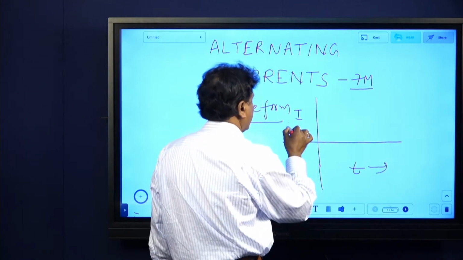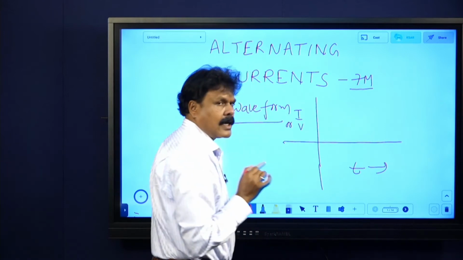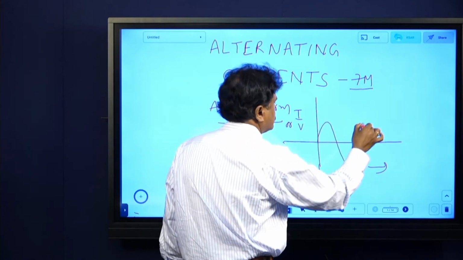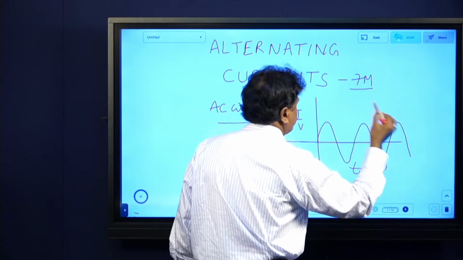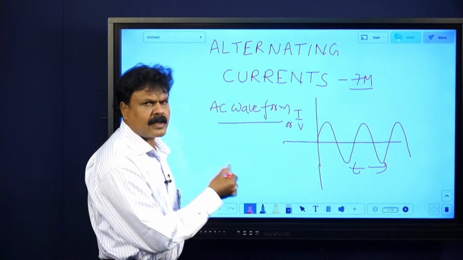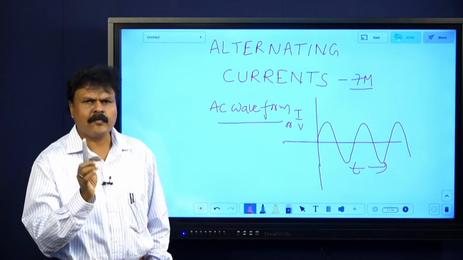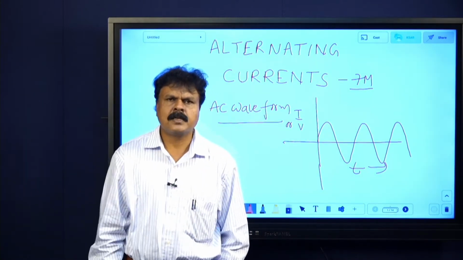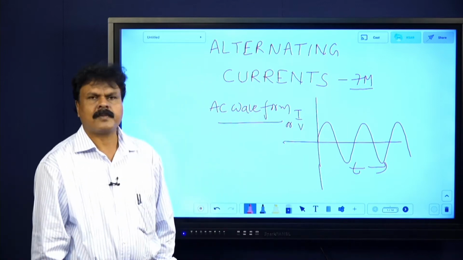This is I or V, current or voltage. If it is varying like this, it is called a sinusoidal waveform. A graph representing variation of I or V with respect to time is called an alternating current waveform, AC waveform.